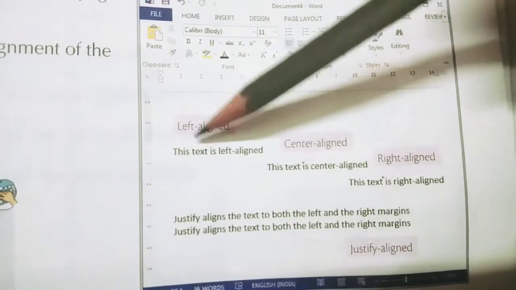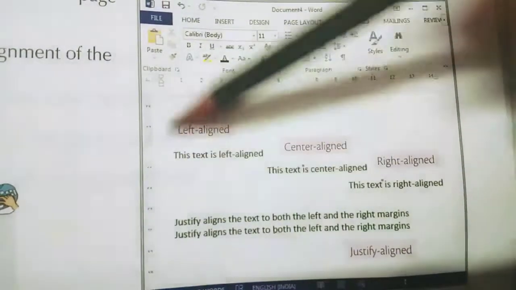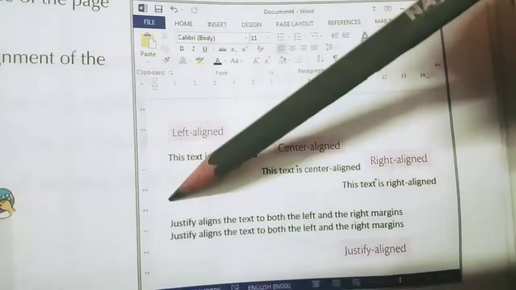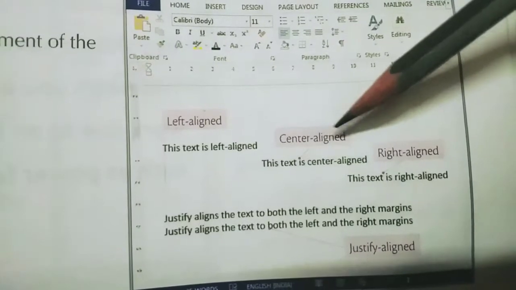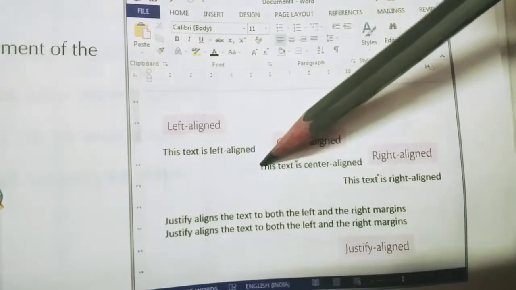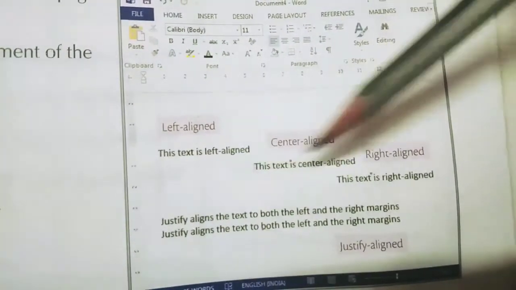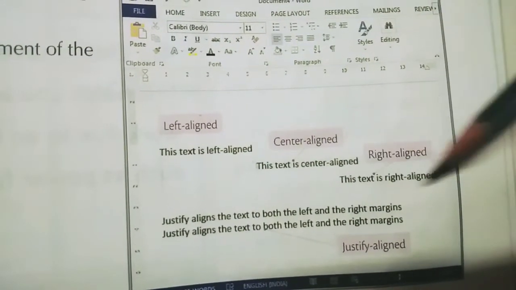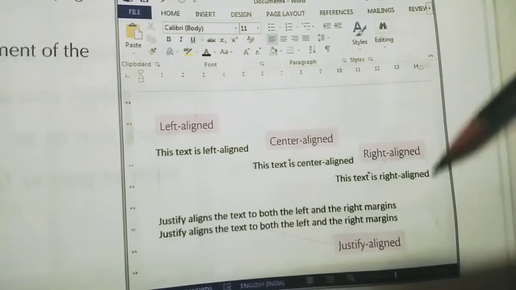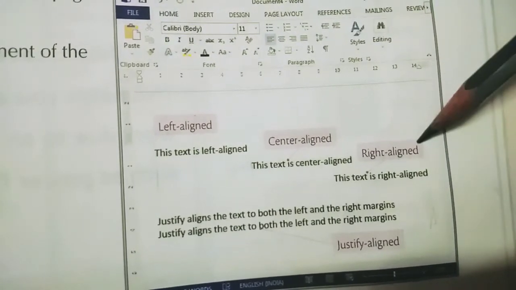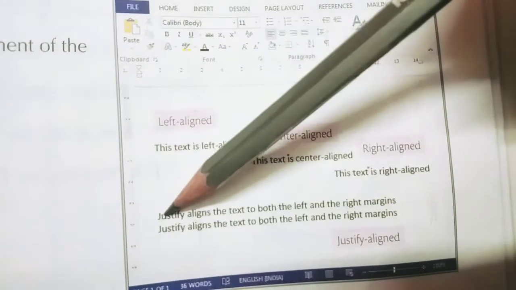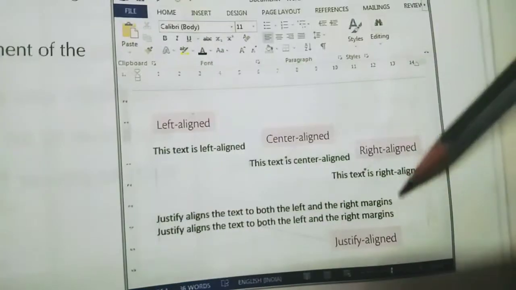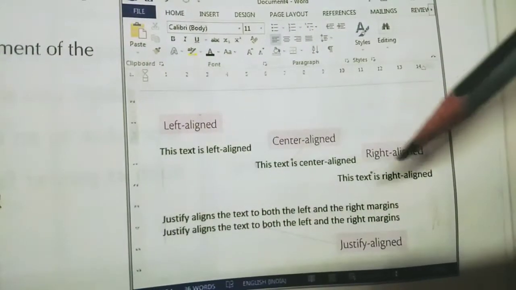Left aligned means everything will be aligned towards the left side. So from this side everything will start. Okay, this side it will be straight. Center aligned means everything will be starting and ending in the center only. Right alignment means everything will end on the right side in a straight line like this. And justify means both the sides, left and right, will be straight like this. Okay, these are the four types of alignment.